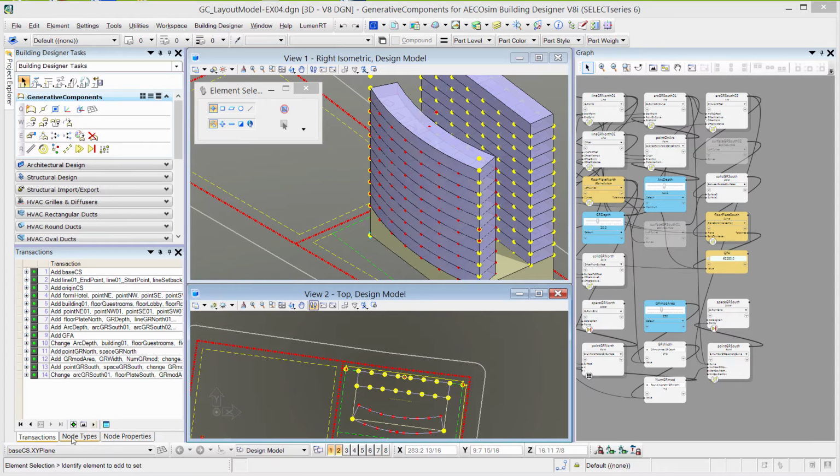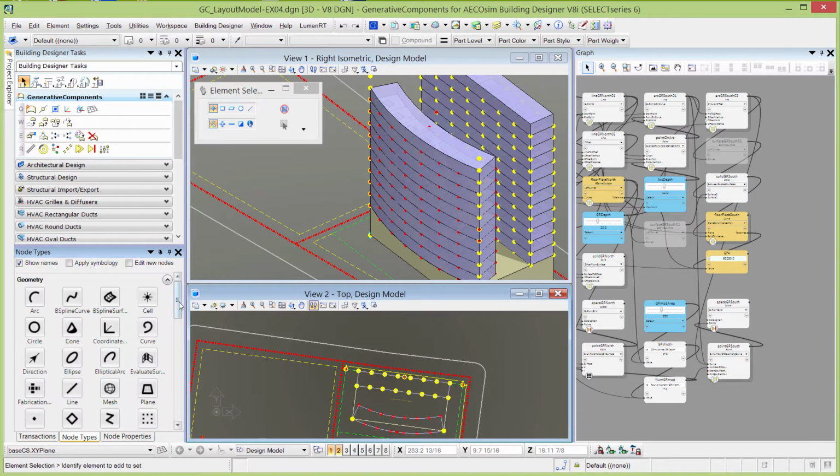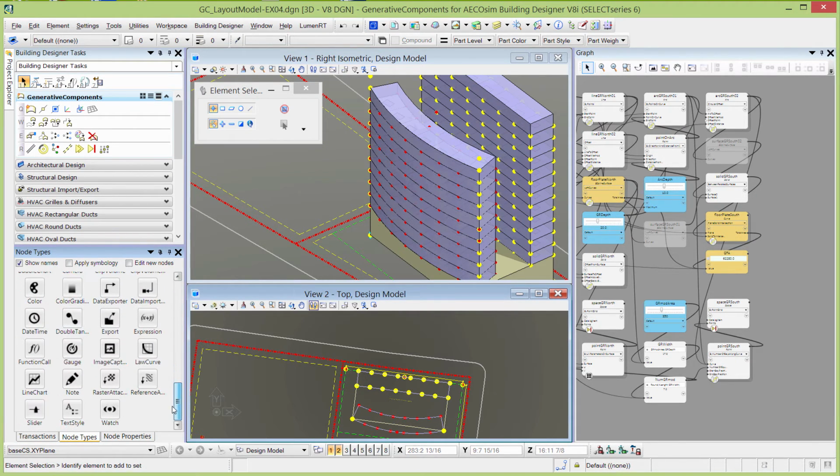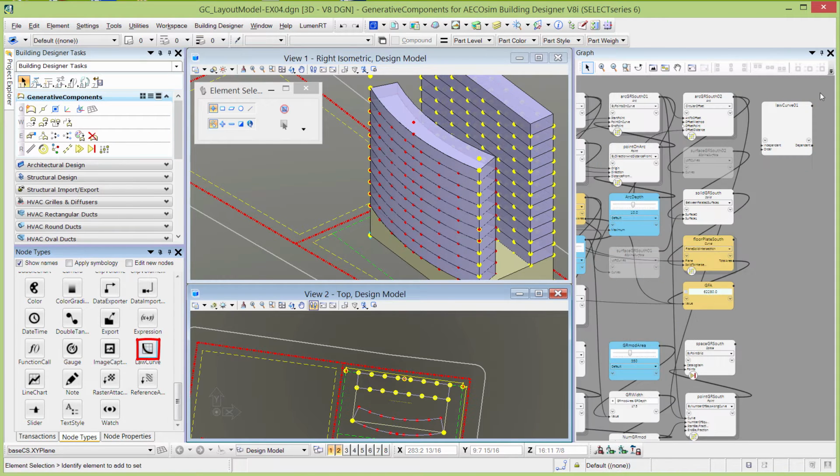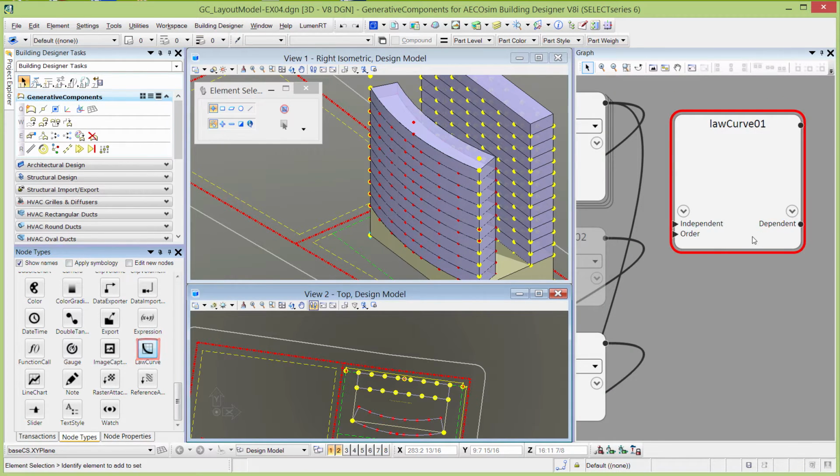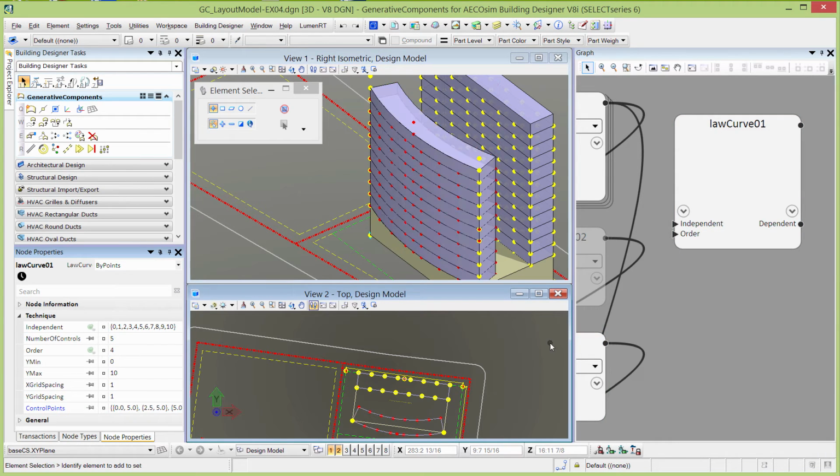So I'm going to go to my node types. I'm going to go down to the utility nodes, and that's where I find the law curve node. I'm going to drag and drop that onto my graph. I'll just double click that so we can see the properties.